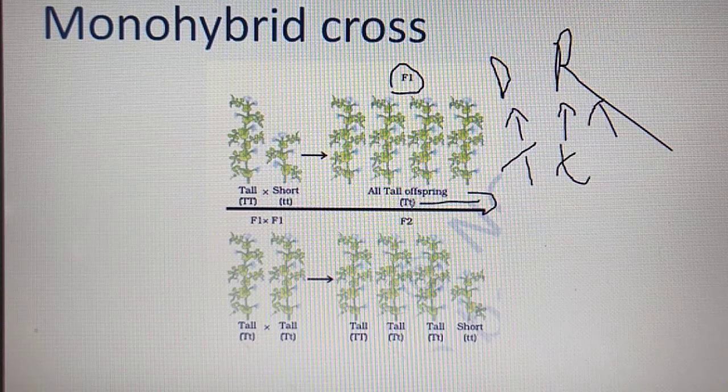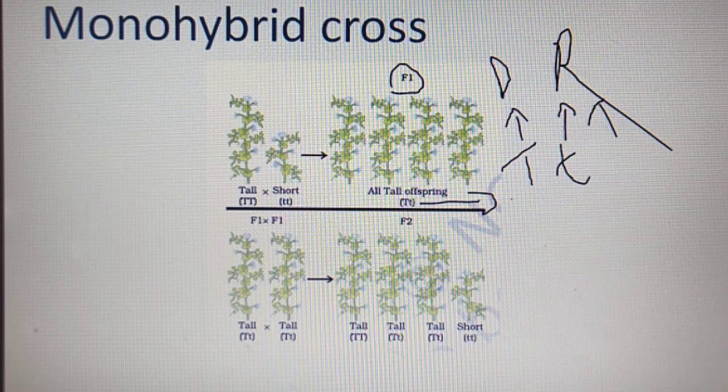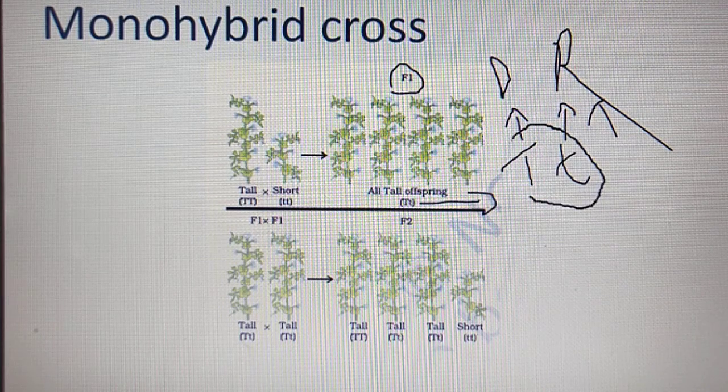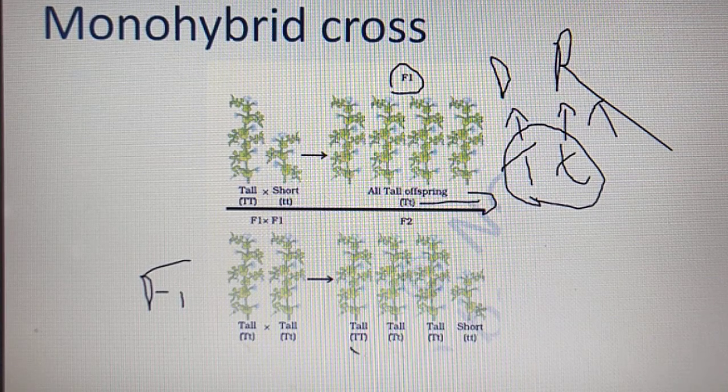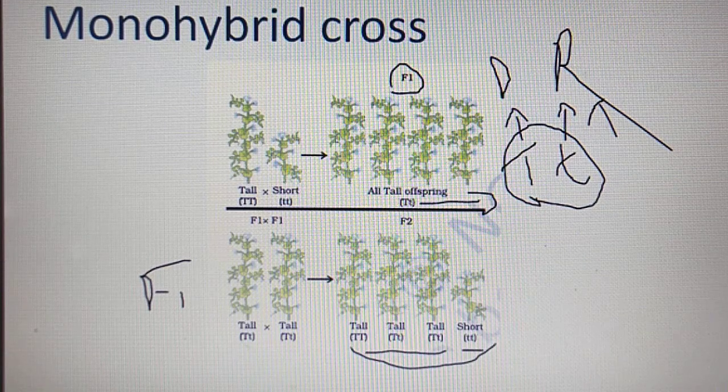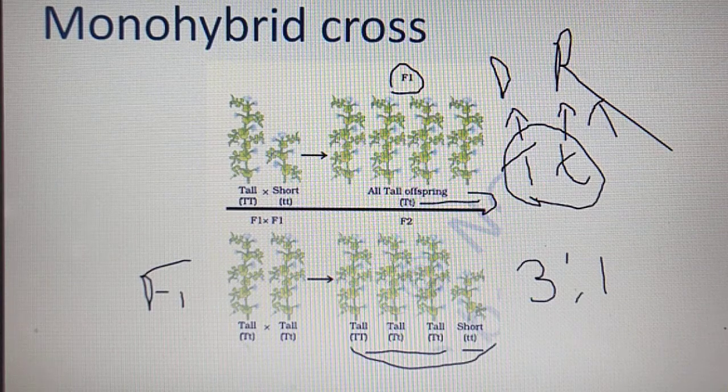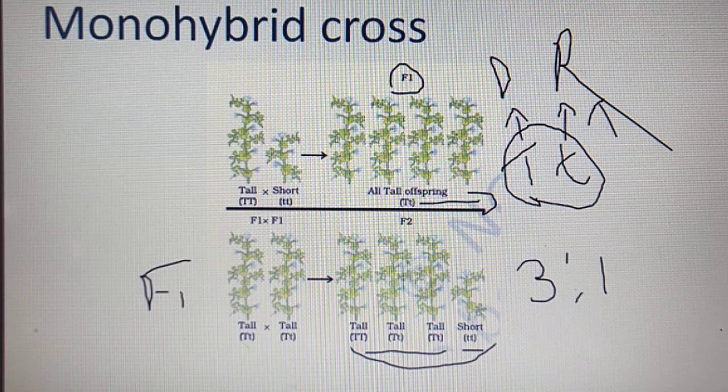So in F1 generation, all the offsprings are tall, and what is their genotype? Genotype means what is their gene? Capital T, small t. And what happens here? We self-pollinated the F1 generation. So what are the offsprings we got? We got 4 offsprings and 3 of them are tall and 1 is dwarf. So what is the ratio here? 3:1. This is the phenotypic ratio. Phenotypic ratio means the expressed, the visible characters.